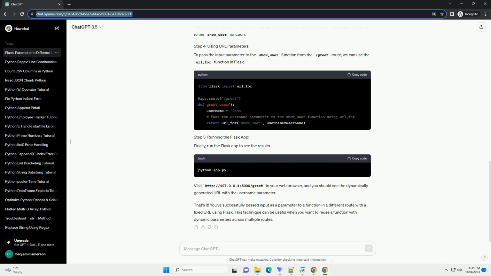ChatGPT. Sure, I'd be happy to help you with that. Here's a tutorial on how to pass input as a parameter to a function in a different root with a fixed URL using Flask in Python.